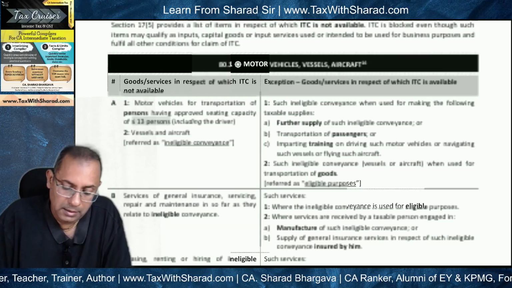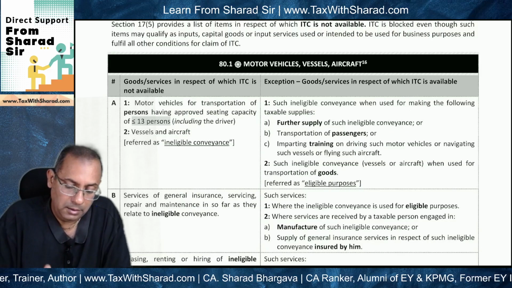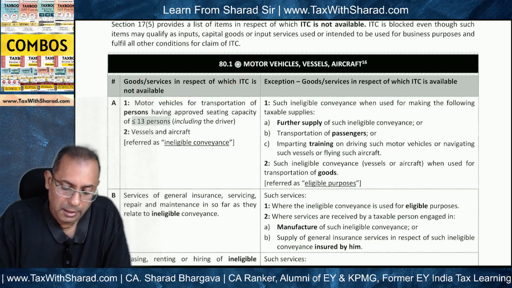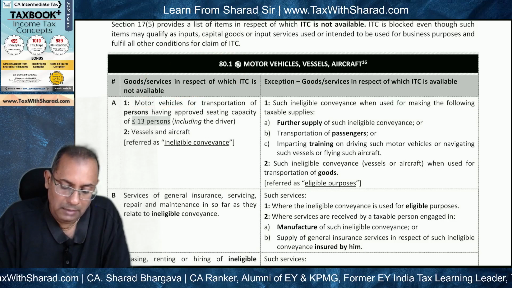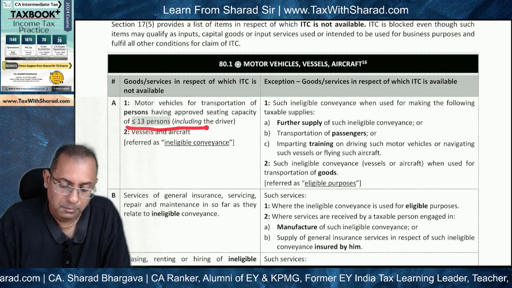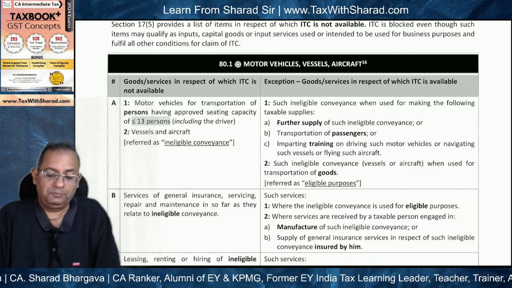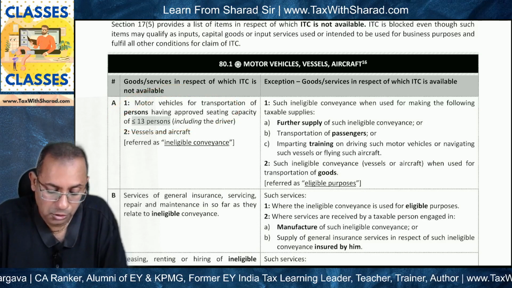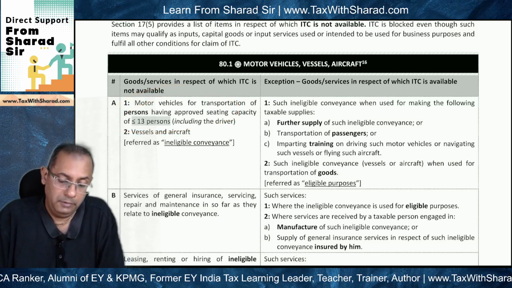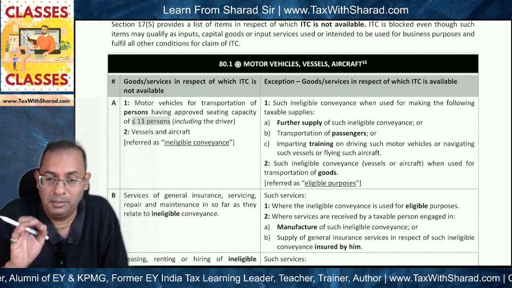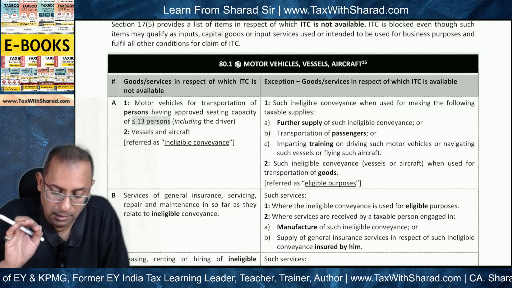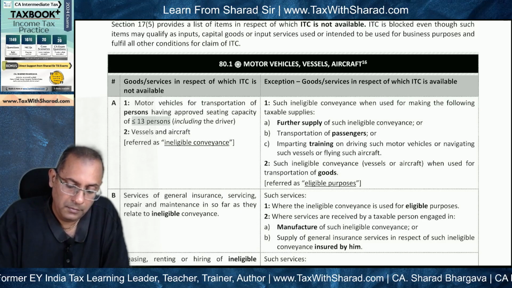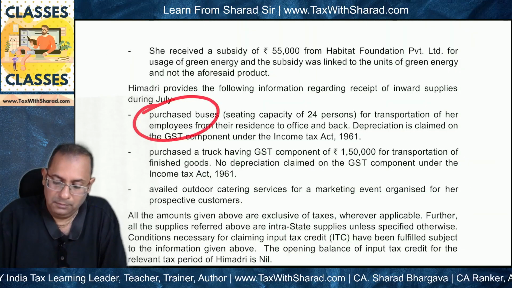Now when we talk about ITC, this is the case of bus with 24 capacity, and ITC is blocked in what case? In the case of motor vehicle for transportation of persons having approved seating capacity of 13 or less persons including the driver. So the bus of 24 capacity is not basically covered here, and therefore ITC should not be blocked, but still it will be blocked because of the reason that depreciation under the Income Tax Act has been claimed on the GST component, and therefore ITC will not be available in the case of the bus.